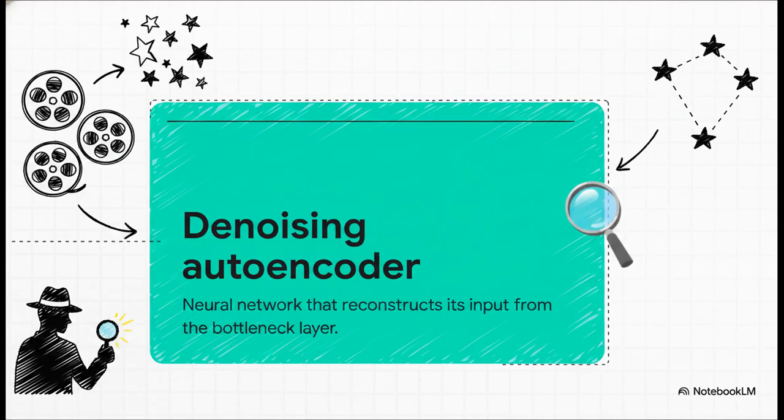So to solve this puzzle, engineers use algorithms like denoising autoencoders, or DAEs. Think of a DAE as a really brilliant detective. During training, the engineers intentionally take the few movies you actually rated and they erase them. They deliberately corrupt the data with noise. The neural network's entire job is to learn how to magically fill in those blanks and reconstruct your erased preferences. Once it becomes an absolute expert at reconstructing that erased data, it can look at your real, super sparse profile and accurately predict the movies you haven't even seen yet. It's essentially filling in the missing pieces of your taste profile.